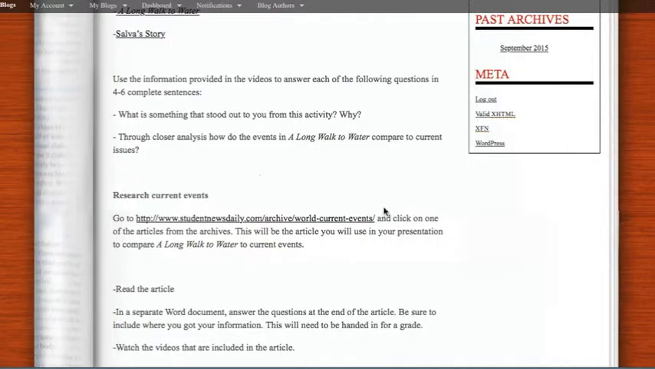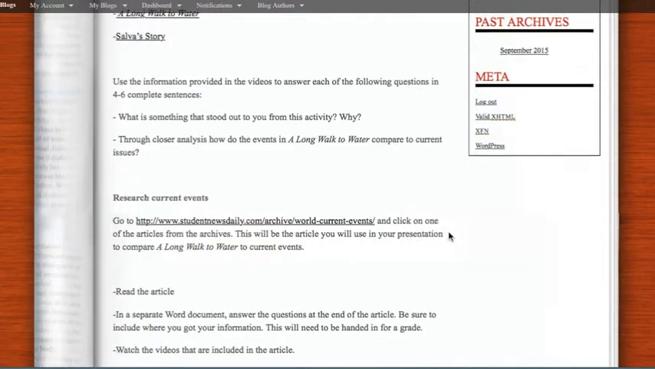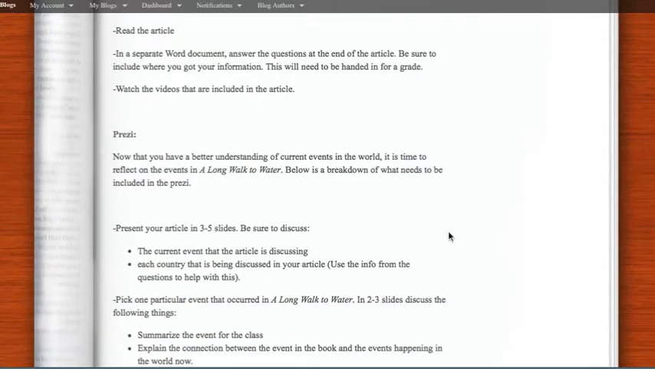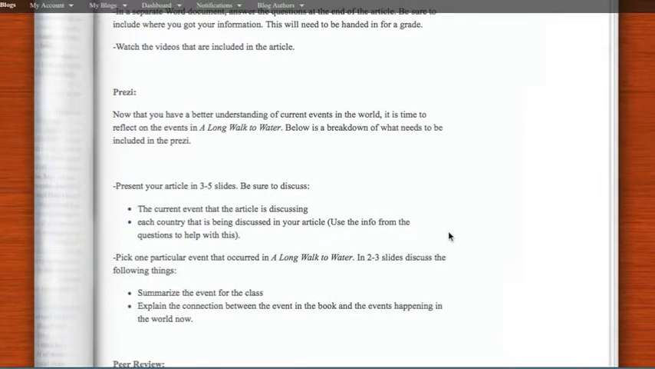Now, after they've submitted the questions that accompany each article, they're then just going to create a Prezi. This Prezi is going to help them create text to world connections where they're going to be connecting their article to an event that happened in A Long Walk to Water. The first step, in 3 to 5 slides, they'll need to be able to discuss the current event that their article is discussing, and they're going to talk about each of the countries that are in their article and explain the connection to the event.